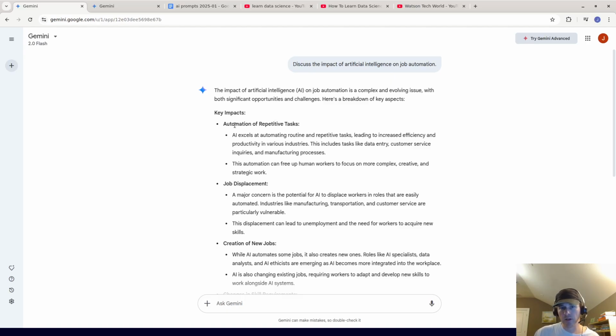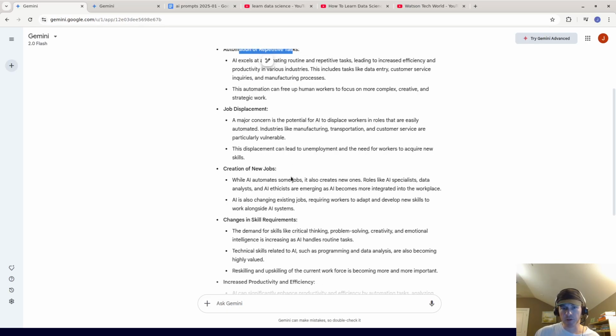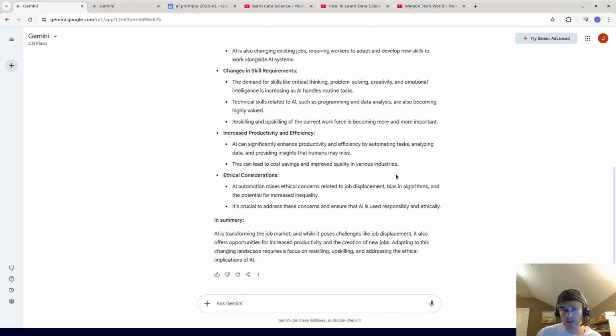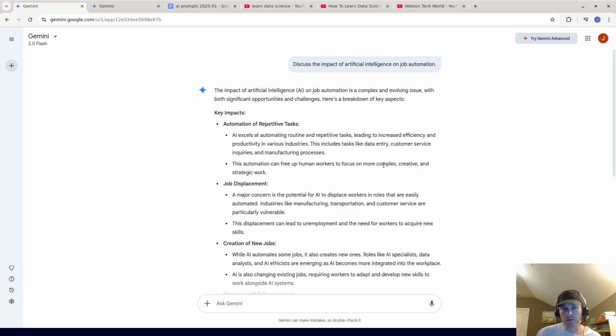It talks about automation of repetitive tasks, job displacement, creation of new jobs, changes in skill requirements. For example, the demand for skills like critical thinking, problem solving, creativity, emotional intelligence is increasing. So I think that's very interesting. Technical skills related to AI, such as programming and data analysis, are also becoming highly valued. This is kind of my background right now, programming and data analysis, and this makes me excited. But anyway, regarding the answer itself, I think it's very good. Increased productivity and efficiency, ethical considerations. Okay, so I think this answer is very good.